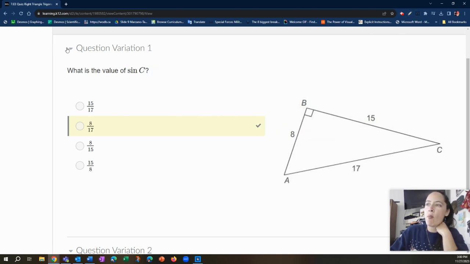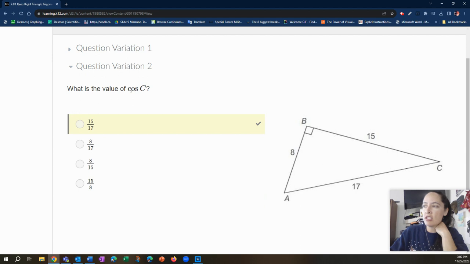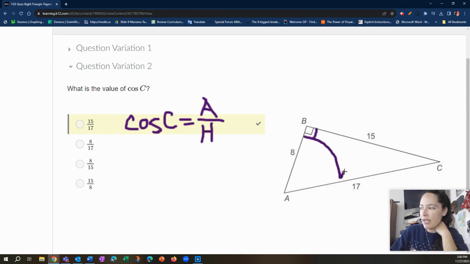Same triangle, just a different question: cosine of C. Just like before, the cosine of C will be equal to A over H. The hypotenuse is still the same. Here's our right angle, and across from the right angle is 17.